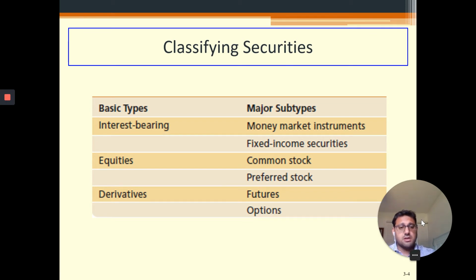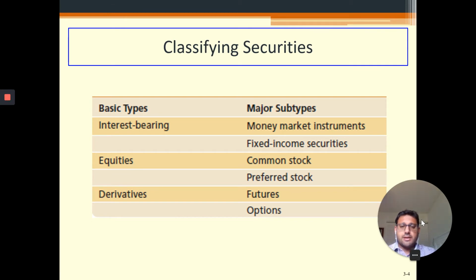And why are they called fixed income? Because, according to a predetermined schedule, they keep giving interest payments or coupon payments. The equities are common stocks, usually traded on the exchange. And then there is also a hybrid security called preferred stock, but it comes under equity. Some characteristics of debt are present in the preferred stock, and some characteristics of the common stock are present in the preferred stock, and we'll look into it in a few slides.